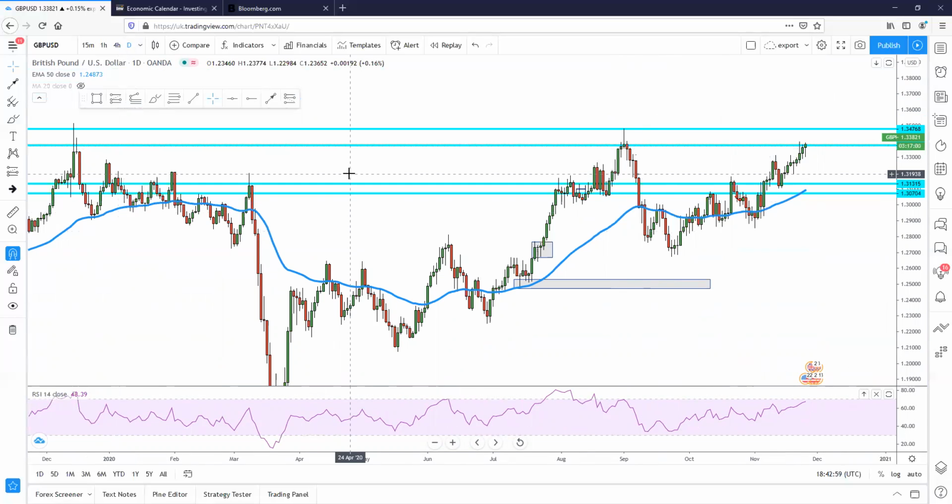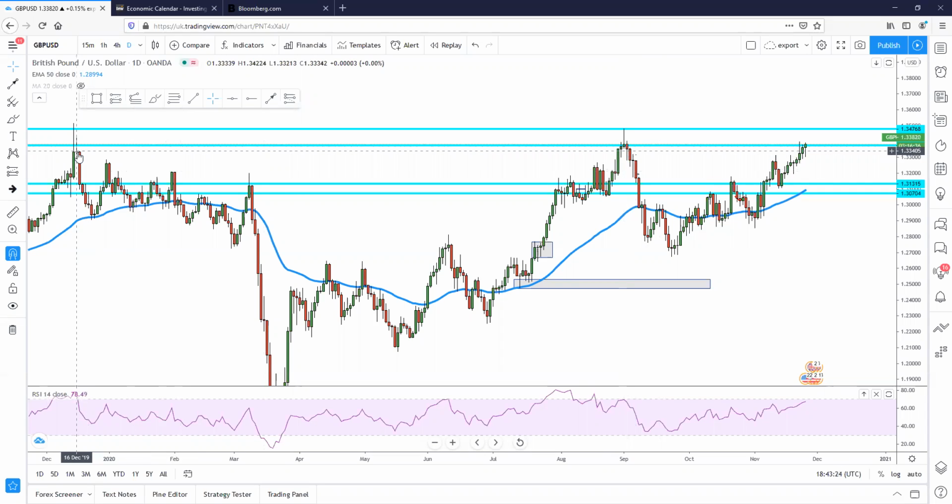Not every morning you have to do that, but I think once a week, when the Sunday market opens on Monday morning, it's best to look at the daily time frame to really see what happened overall last week, in the last 7 days, and what could happen in the coming days, because you can see that this is a very strong resistance level. Looking at this again, on the 1st of September price failed to break and then fell back. Since then it hasn't been that high, and the last time it was this high was the 17th of December.